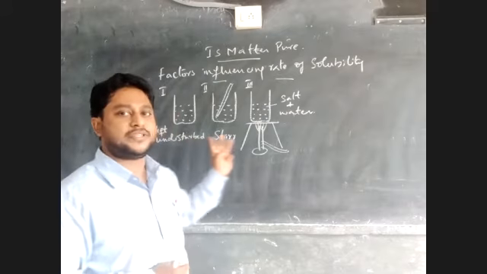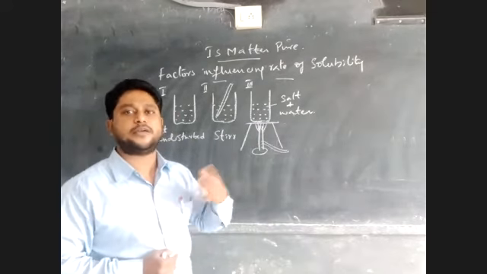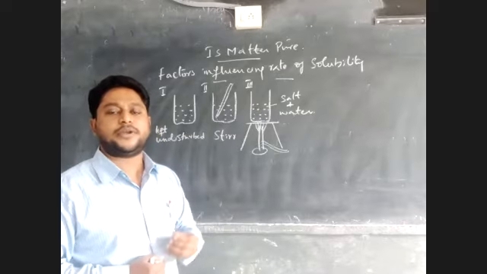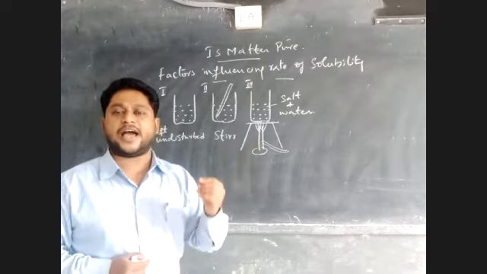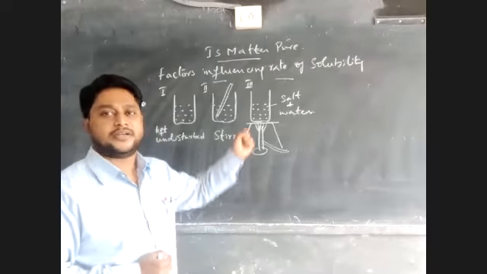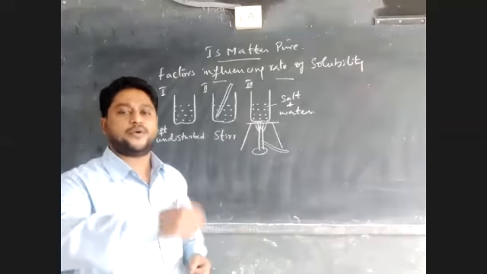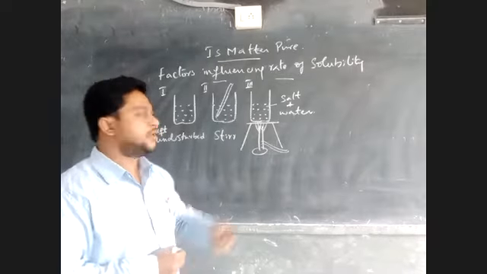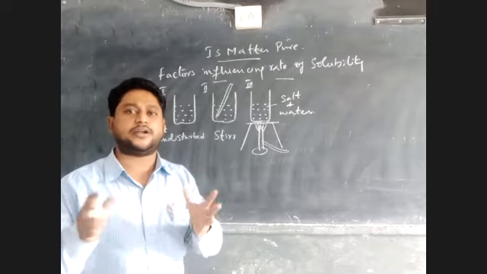If I observe these three beakers, in which beaker was the solubility taking place quickly? The third beaker where I have heated. Next, the second beaker, where the contents were stirred continuously and got dissolved.